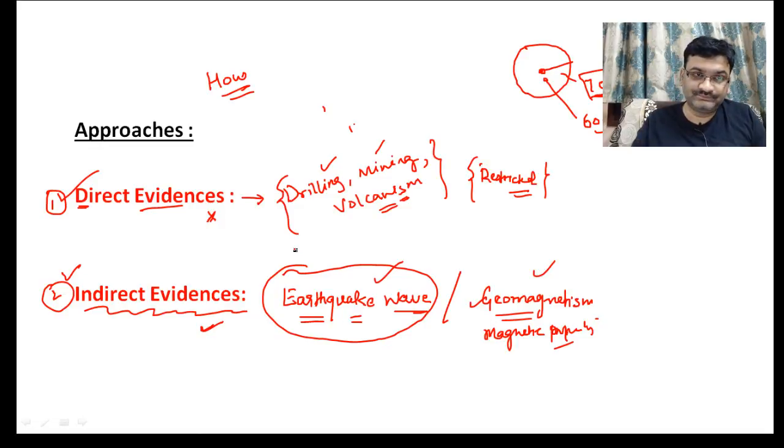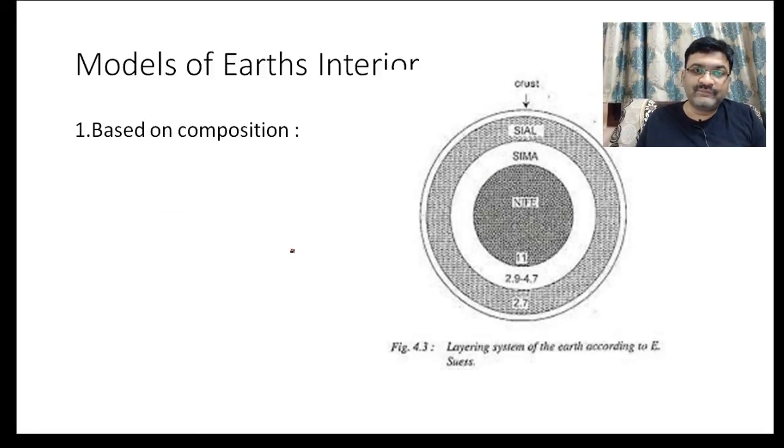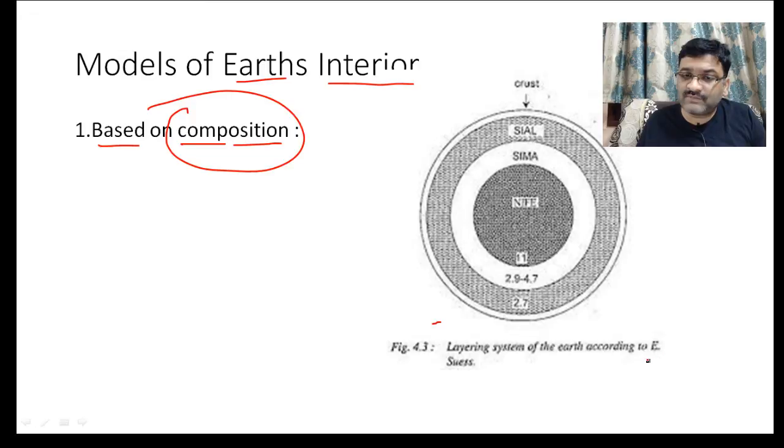So now, what are the different models about the earth's interior? How can we understand, or what is our knowledge about the earth's interior? There have been different models proposed over a period. We have the first and very basic model about the earth's interior, that was based on composition. This was proposed by the geologist Edward Suess.